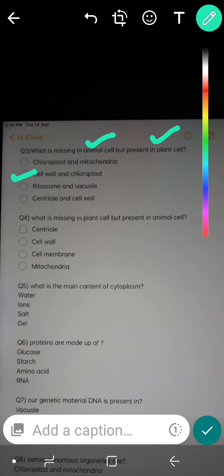Next one is centriole and cell wall. Centriole is present in animal cell but not in plant cell. And we have been asked in this question what is present in plant cell but absent in animal cell. So centriole is not the answer, because centriole is present in animal cell and absent in plant cell. So our right answer to this question is cell wall and chloroplast.